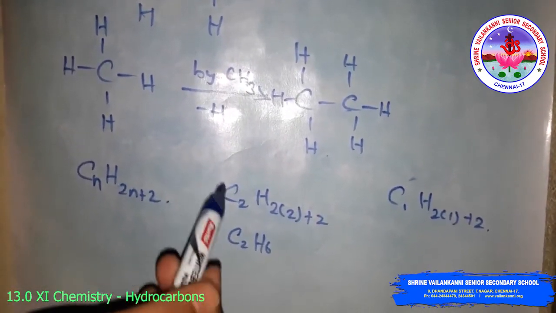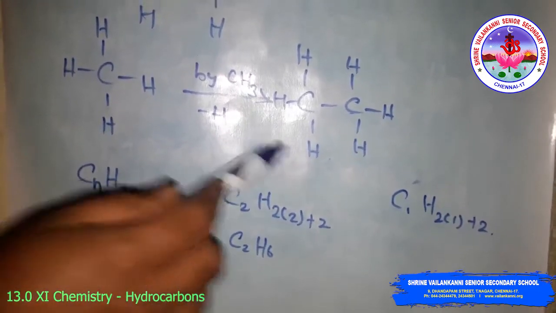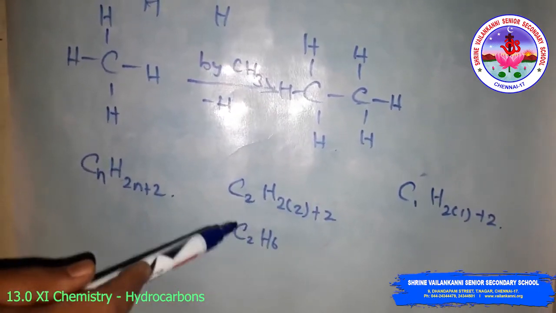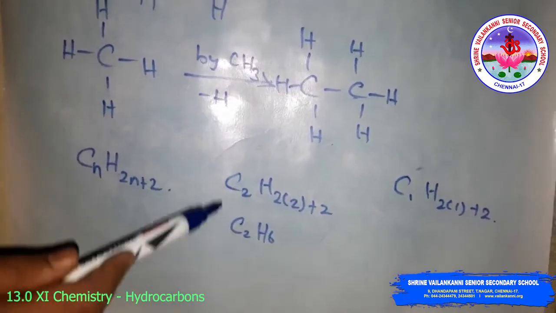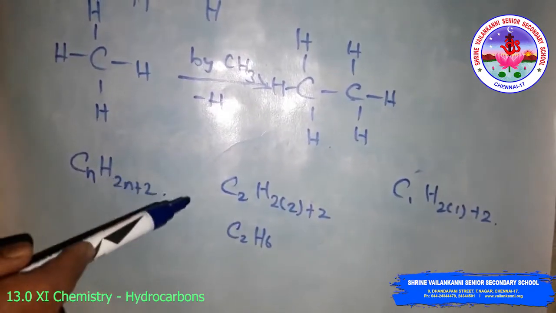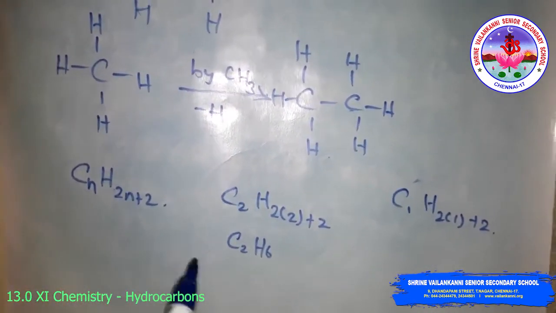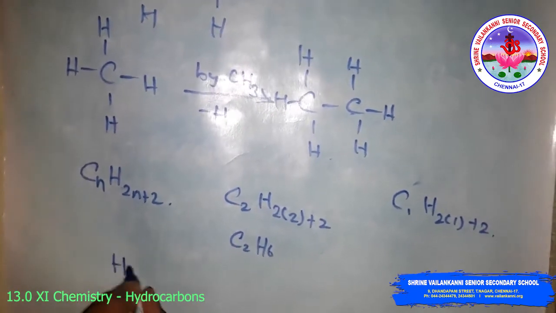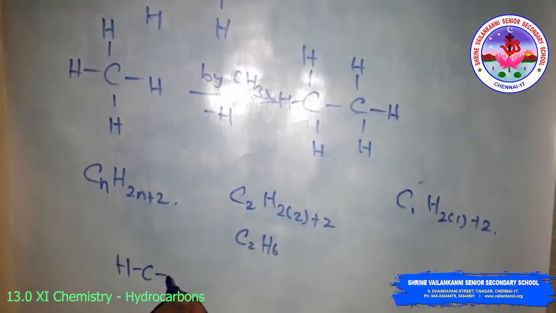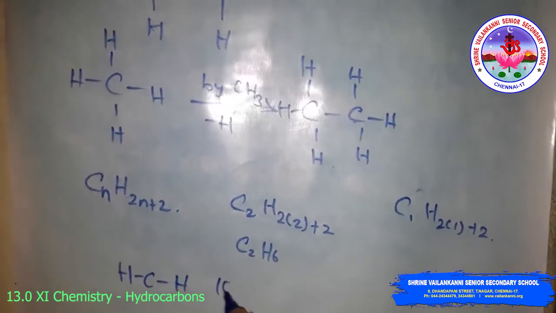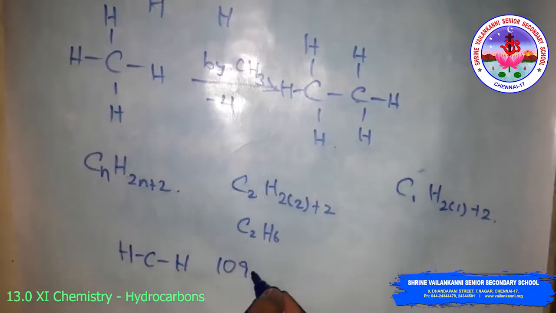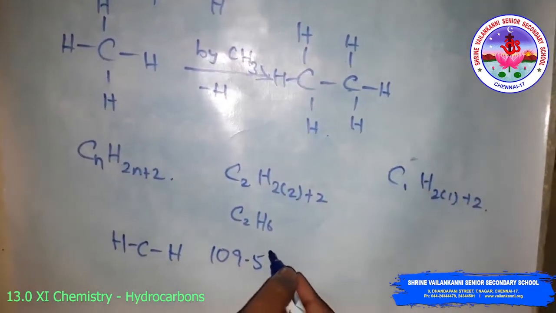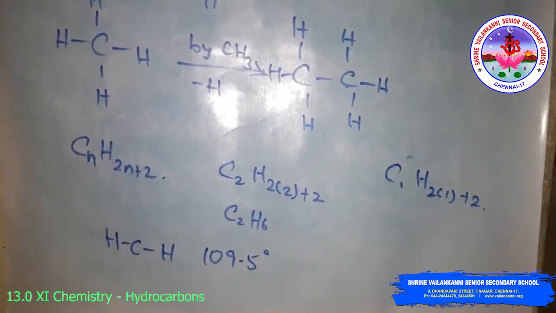Here the carbon atom lies in the center, and the 4 hydrogen atoms lie at the 4 corners of a regular tetrahedron. All the hydrogen-carbon bond angles are 109.5 degrees. So this is the bond angle.